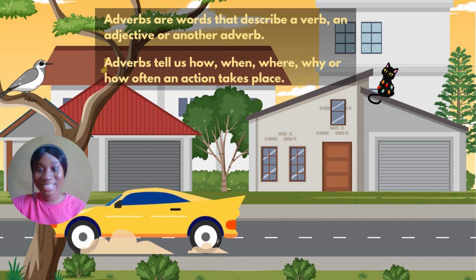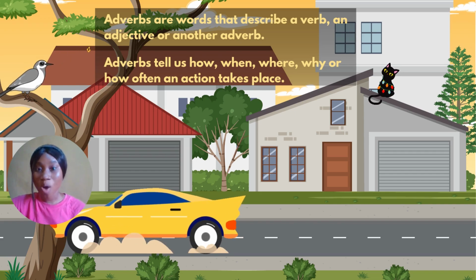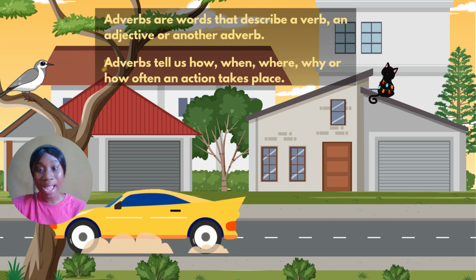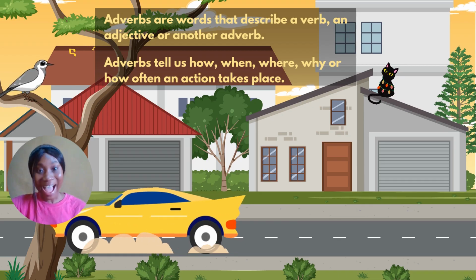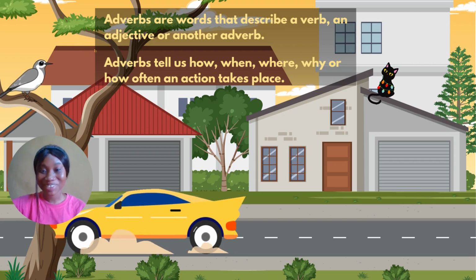Now, adverbs will describe all of these actions, the singing, the driving of the car, the cat sitting. Adverbs will describe all of those actions. Tell us how, when, where, why, or how often these actions take place. For example, I am talking. So an adverb would describe how I am talking. You are watching and listening. An adverb would describe where you are watching from, and why you are listening, why you are watching this video right now. That's what an adverb does.